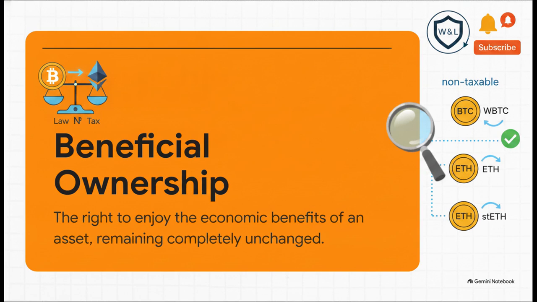For instance, converting your Bitcoin to wrapped Bitcoin or staking your ETH and getting a receipt token like stETH back isn't a taxable disposal. Why? Solely because your beneficial ownership of the underlying asset hasn't changed one bit. You still completely own the economic value. It literally just changed form.